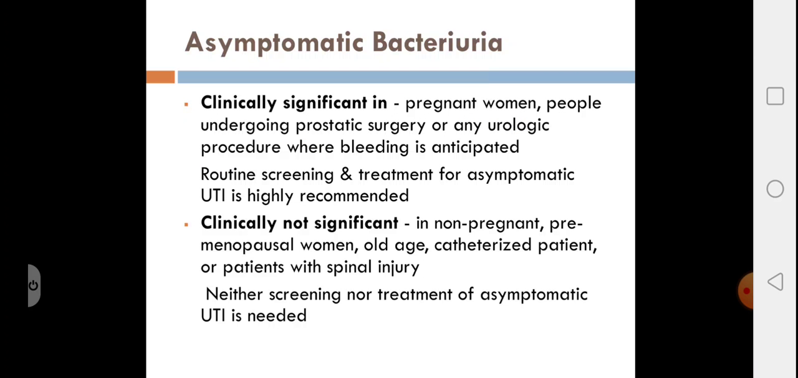Looking into asymptomatic bacteriuria, in whom is it clinically significant? Asymptomatic bacteriuria is clinically significant in pregnant women and those who are undergoing any prostatic surgery or urological procedures. These are the people who should be screened for asymptomatic bacteriuria and should be treated if found, if the colony count is more than 10 to the power of 5 CFU per ml. In whom is it not significant? In non-pregnant women, premenopausal women, catheterized patients, old age, or patients with spinal injury.